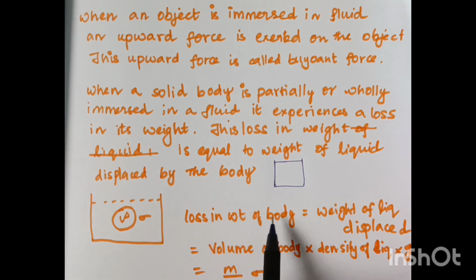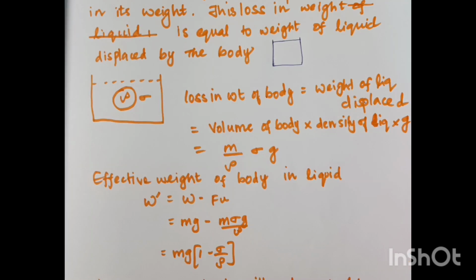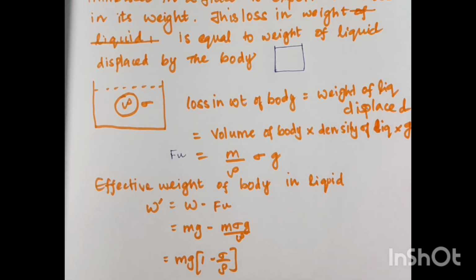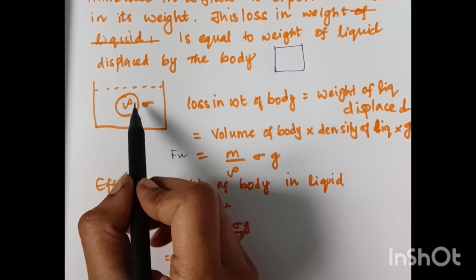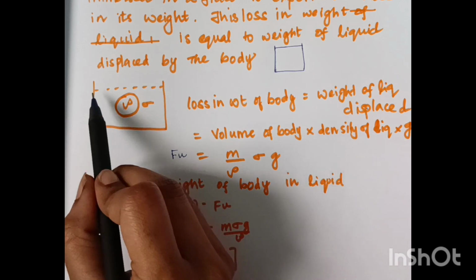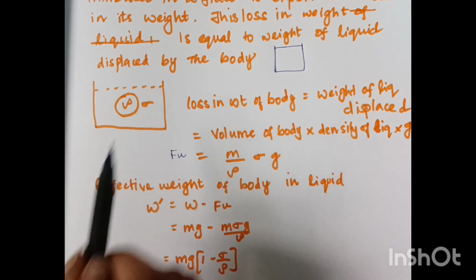So the loss in weight of the body will be equal to the weight of the liquid displaced because of this body which we have dropped inside. Now let us see the calculations and what is buoyant force. Let us consider the same case. We are dropping a solid ball of density rho in the liquid of density sigma.